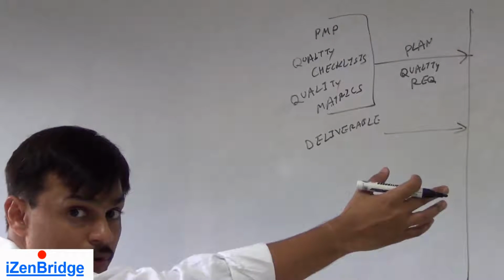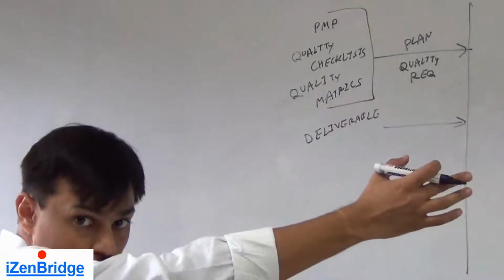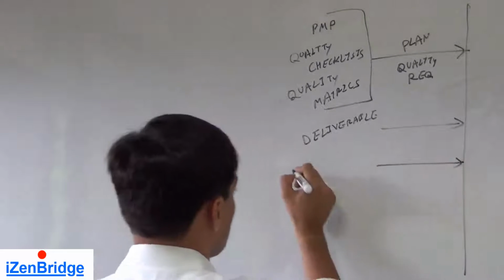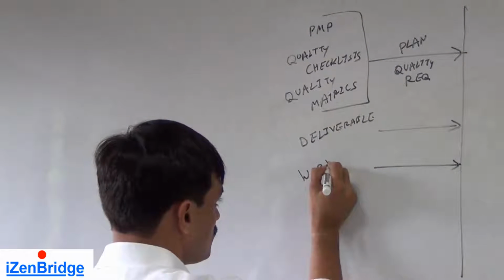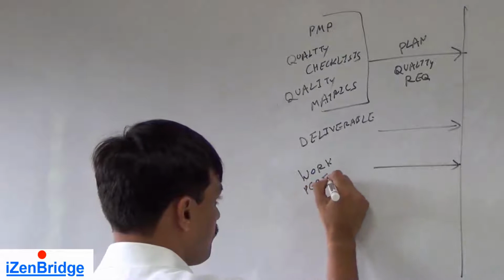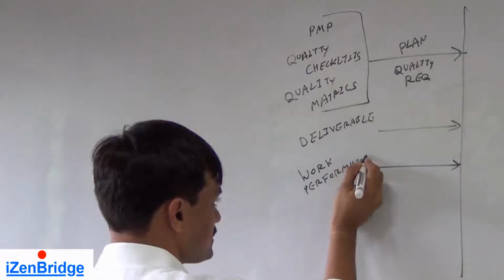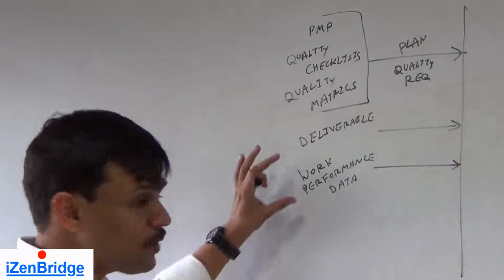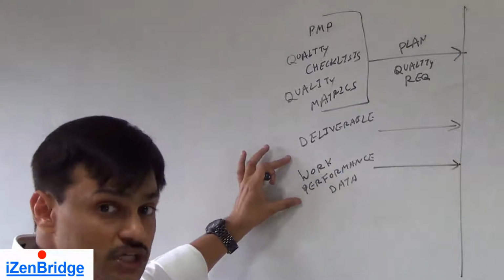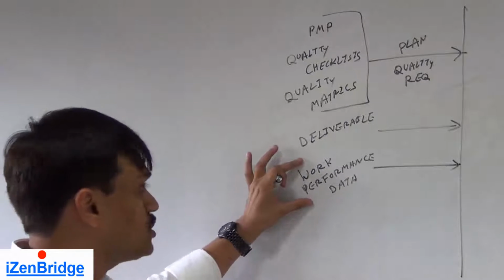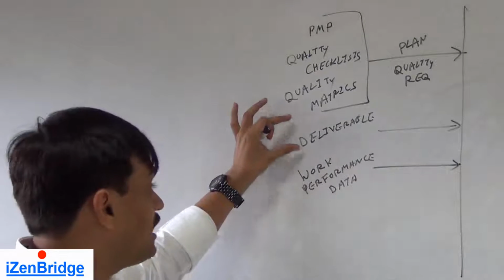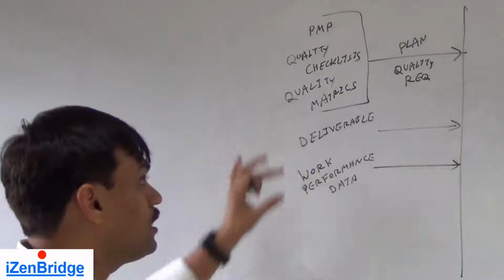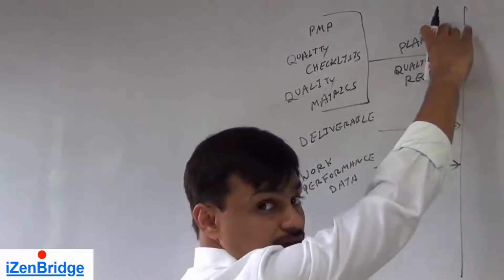To know when to start this particular process, which deliverables are ready for inspection comes from work performance data. So in the execution process, as the work gets done, we get this information, we pick the deliverable and we start matching, checking or verifying that deliverable against the requirements, against the plan.